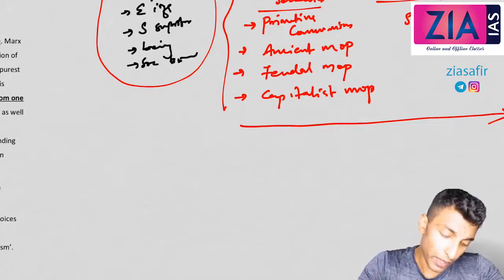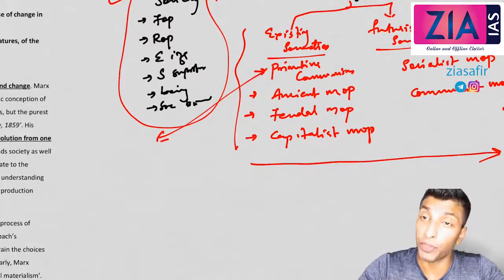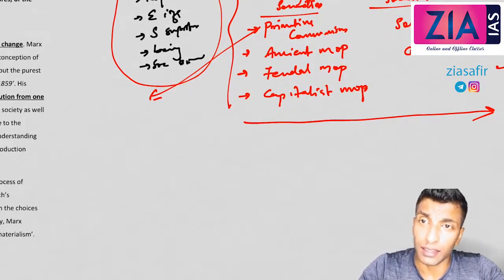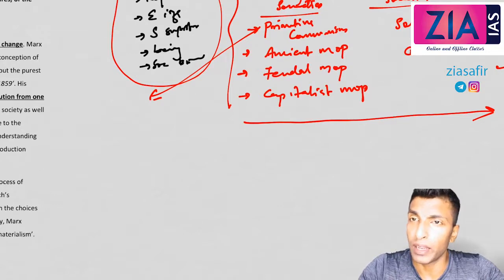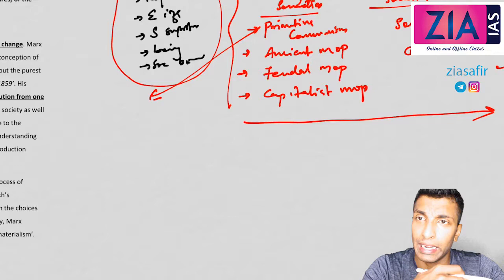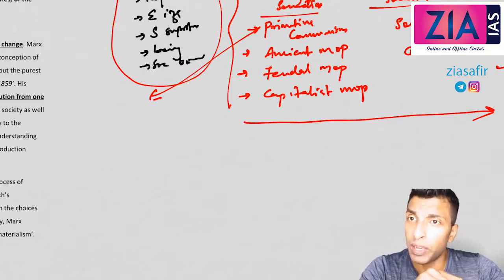But over a period of time, what happened? Population increased, which resulted in scarcity of food. To harness food, you now need more techniques, tools and effort, which are developed by a few people.